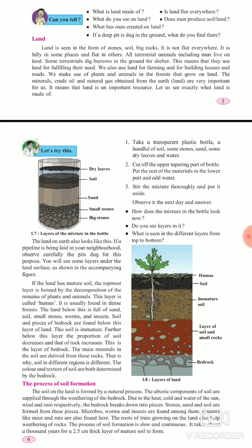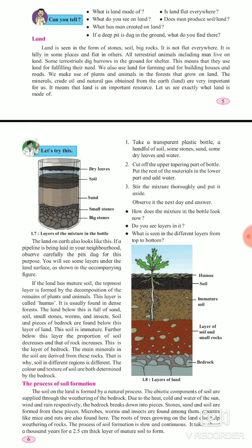for living things. Some questions are given: what is land made up of? It is made up of soil, obviously. Is the land flat everywhere? No, land is not flat everywhere. As you see around Pune or around Mumbai, a number of mountains are there. The Sahyadri mountain range is there. So everywhere the land is not flat.